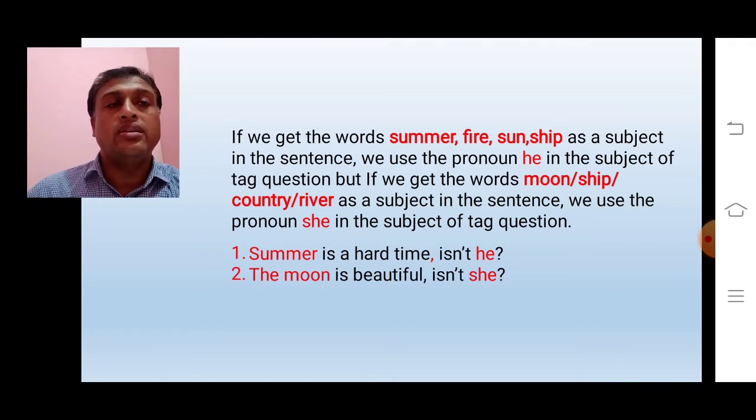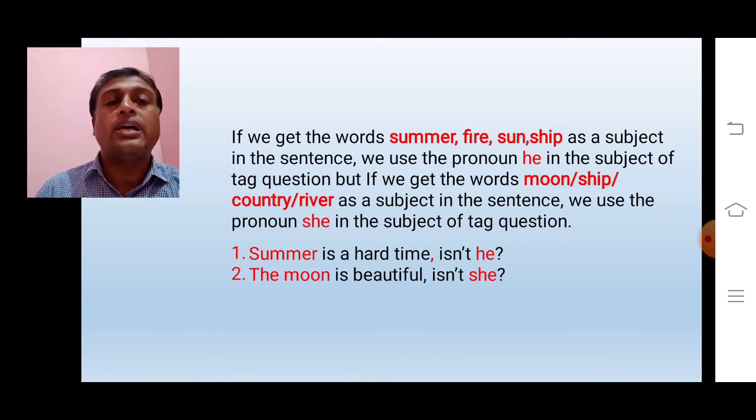Again, we can write it in lieu of these words because these words are lifeless objects. Look at the example. The first example is summer is a hard time. Here we find summer as a subject of this sentence.